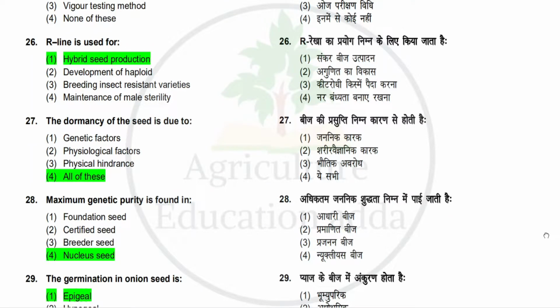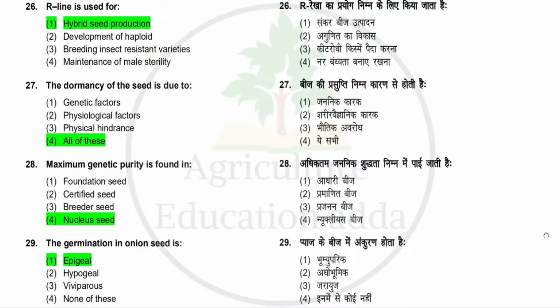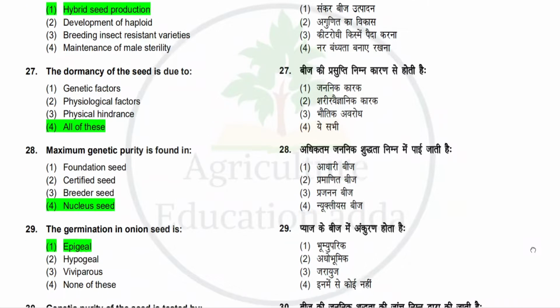Next question is the dormancy of seed is due to. Options: genetic factor, physiological factor, physical hindrance, all of these. So the correct answer is all of these. Next question is maximum genetic purity is found in. Options: foundation seed, certified seed, breeder seed, nucleus seed. So the correct answer is nucleus seed. Next question is the germination in onion seed is. Options: epigeal, hypogeal, viviparous, none of these. So the correct answer is epigeal.